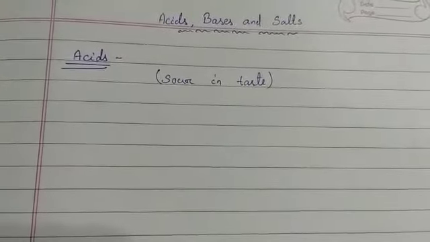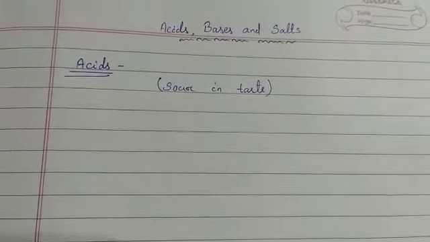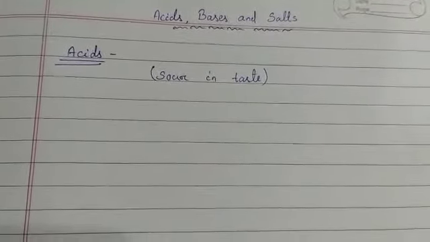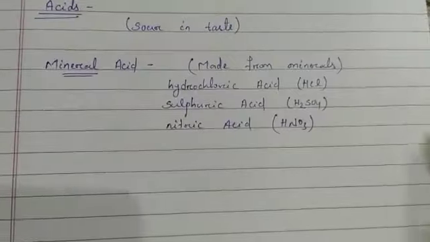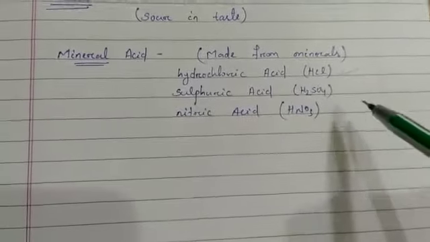According to their source and properties, acids are classified into different categories. The first is mineral acids. Mineral acids are acids which are made from minerals and are very harmful for our body, like hydrochloric acid, sulfuric acid and nitric acid. For example, hydrochloric acid is HCl, sulfuric acid is H2SO4 and nitric acid is HNO3.